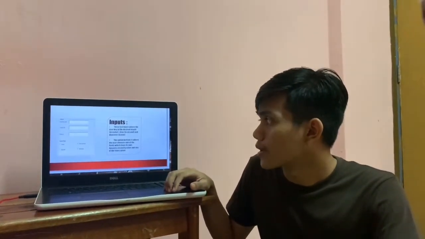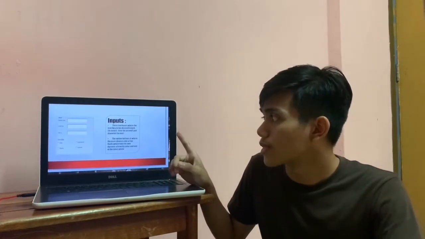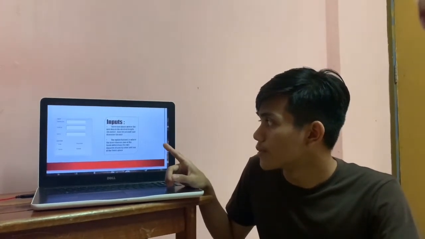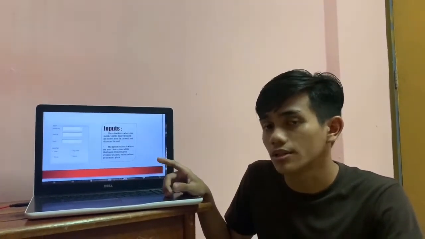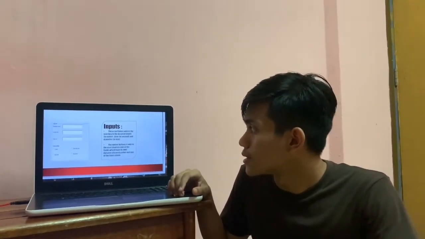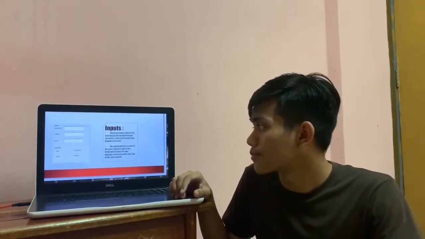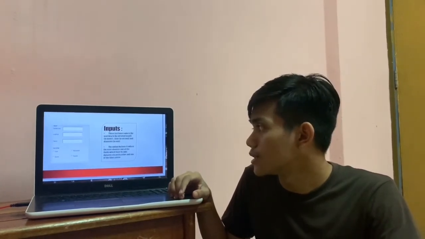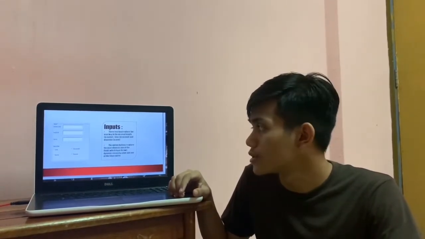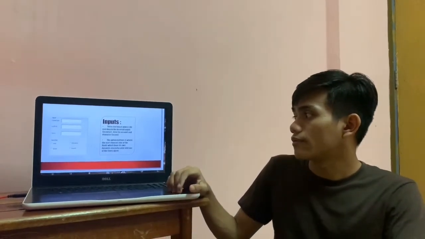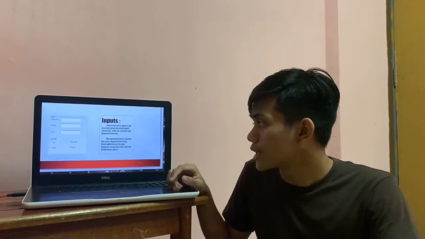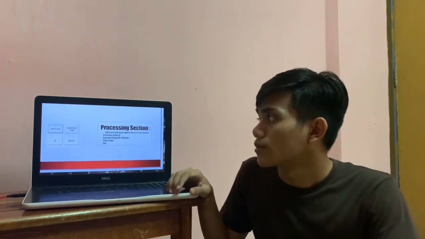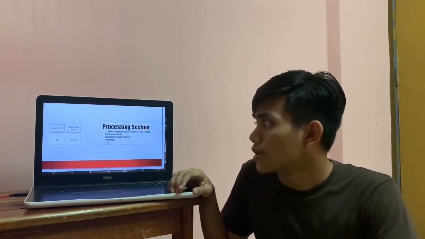Next, inputs. There are 3 boxes where the user needs to key in the desired length in meters, time in seconds, and the diameter in mm. The option button is where the user chooses one of the fluids, which has its own density, viscosity value, and one of the times given. Processing section.